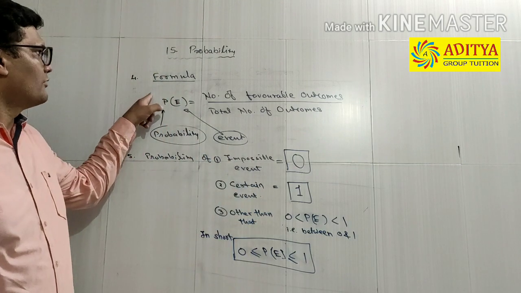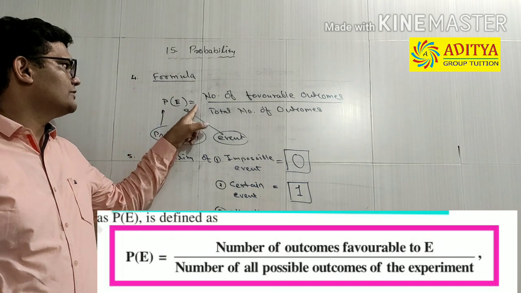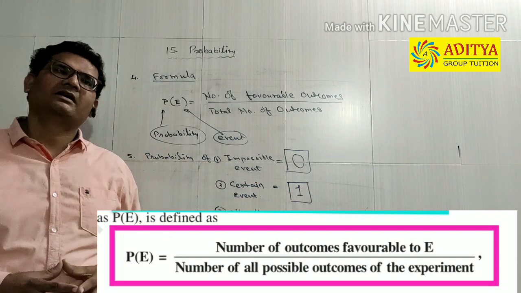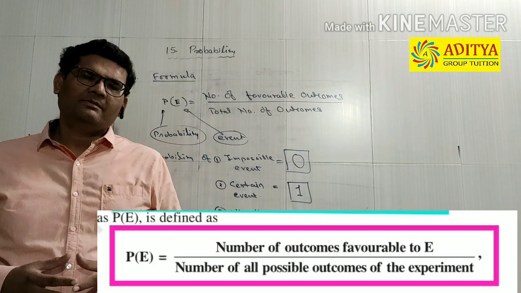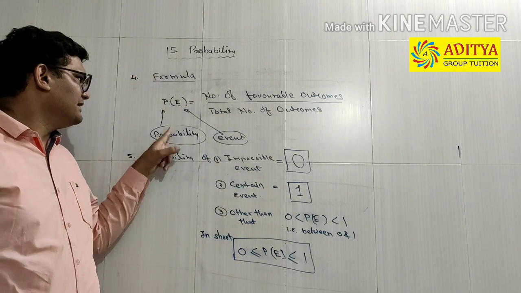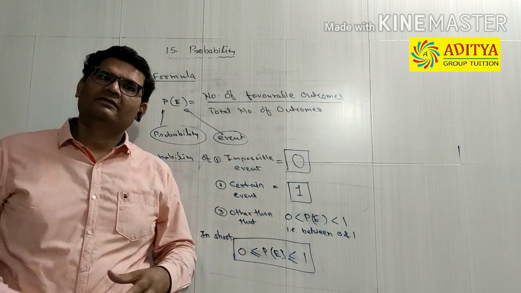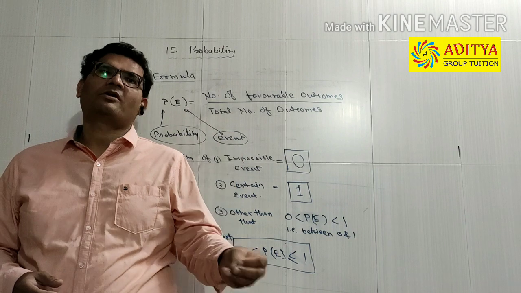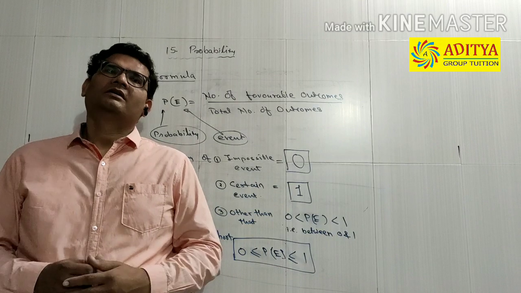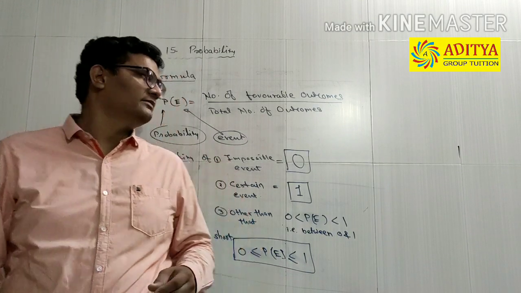Fourth, the formula to find the value of probability is: P(E) is equal to the number of favorable outcomes divided by the total number of outcomes. Outcome means whenever we perform an experiment, the results are also called the outcomes. P stands for probability, E stands for event. Event means whatever is asked of you. Say, find the probability of selecting a red ball out of the box, or find the probability that the sun rises in the east. These are the events and we have to find their probability.